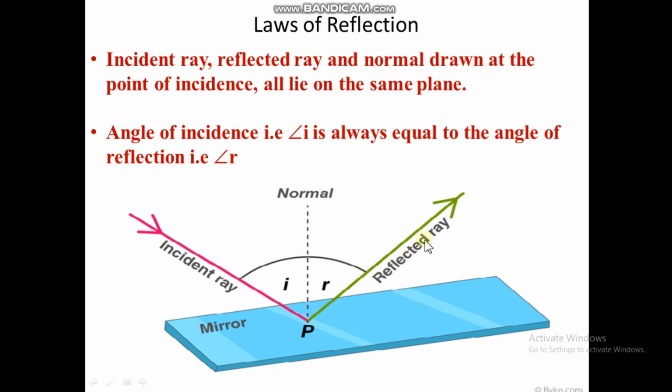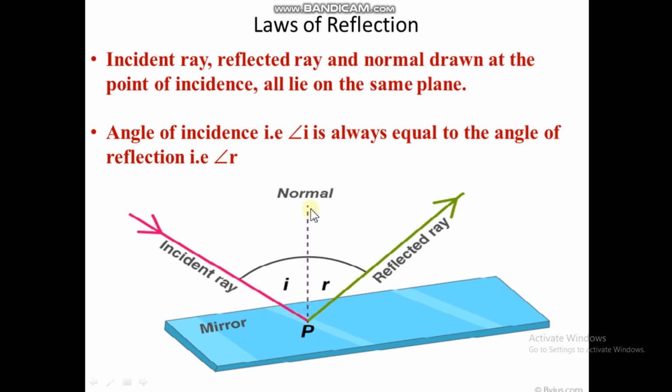So this green one is known as the reflected ray, and the pink one which is falling on the surface is known as the incident ray. At the point of incidence, where the light ray falls, which we have marked with P, a normal can be drawn. It creates 90 degrees with the surface, and on this side also it will create 90 degrees with the surface. So this is the normal.